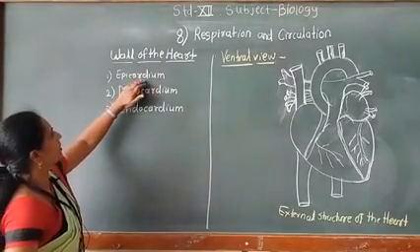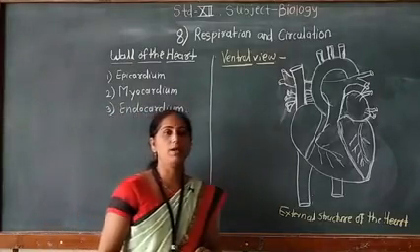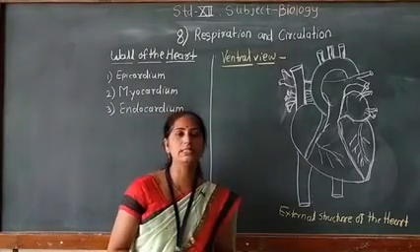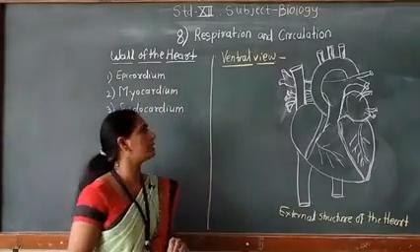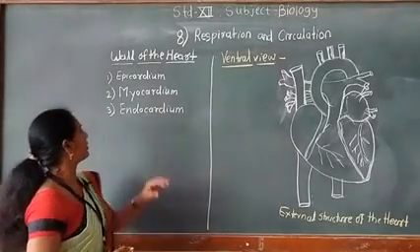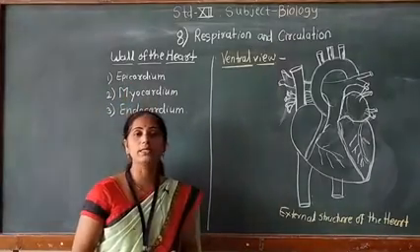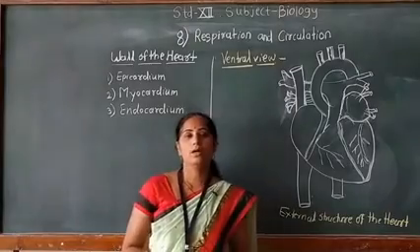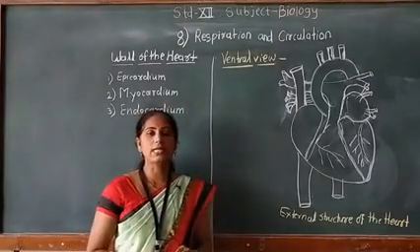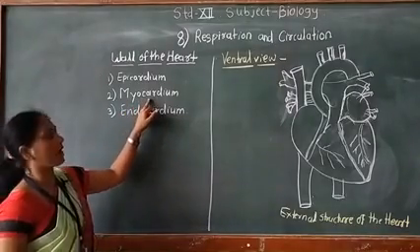Out of this, epicardium and endocardium are formed of simple squamous epithelium. This simple squamous epithelium is single layered and all the cells rest on the basement membrane in the epicardium as well as the endocardium. But in the case of myocardium, the cardiac muscles are present here. Cardiac muscles are mainly present in this myocardium.